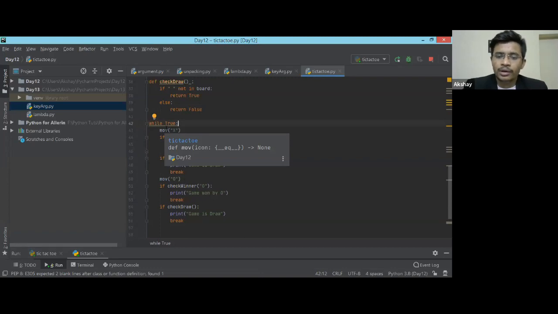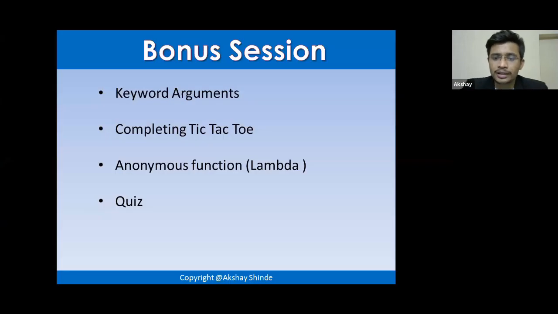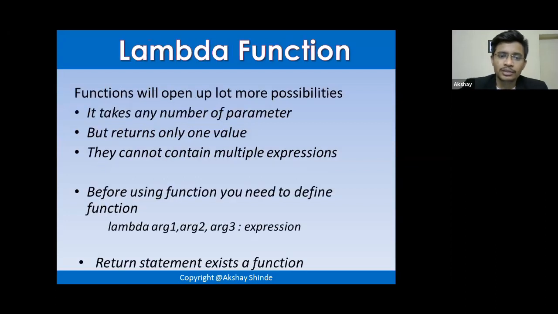With this, we are done with the two things which we were supposed to cover today. The last thing I need to cover is the anonymous function, lambda. Now what is the need of this lambda function? Can anybody tell me what this lambda function is?